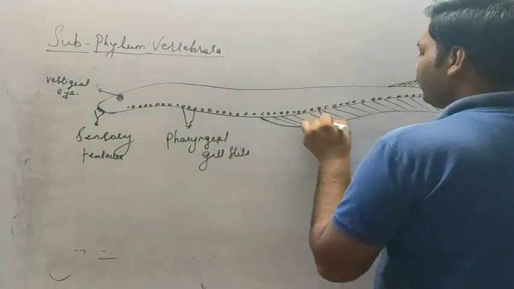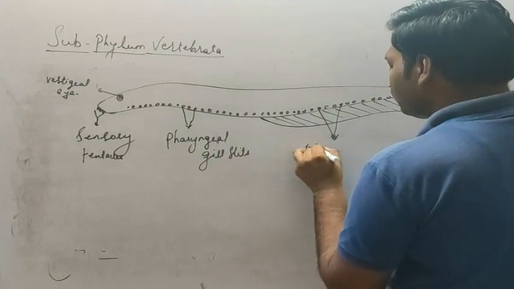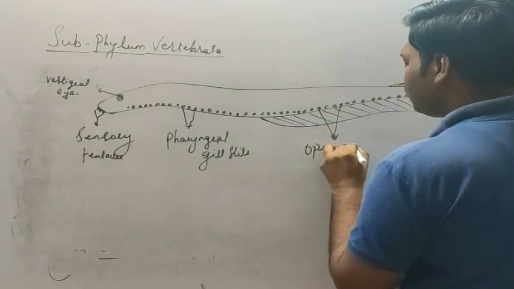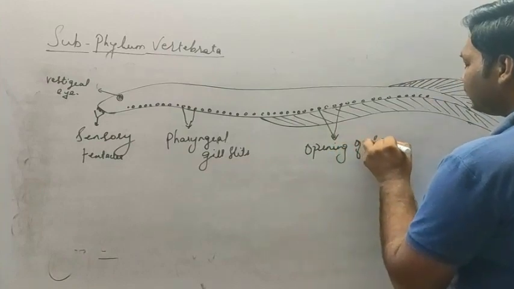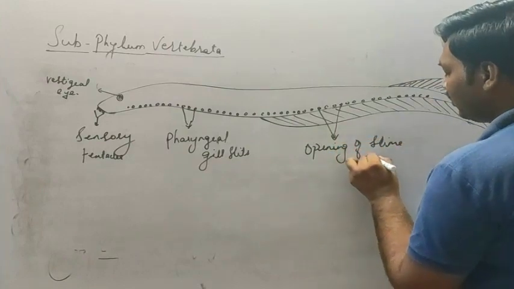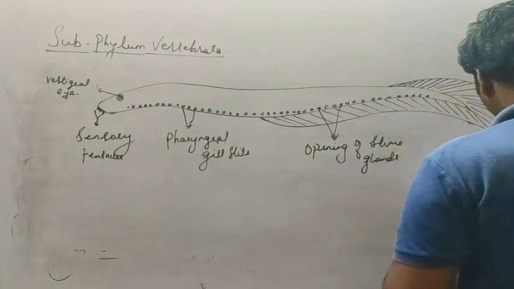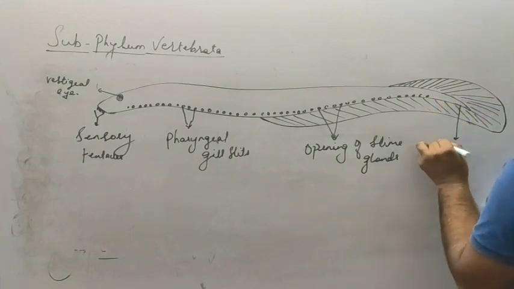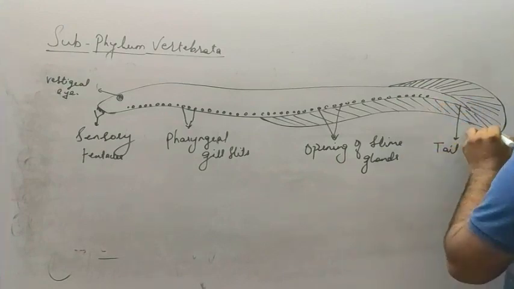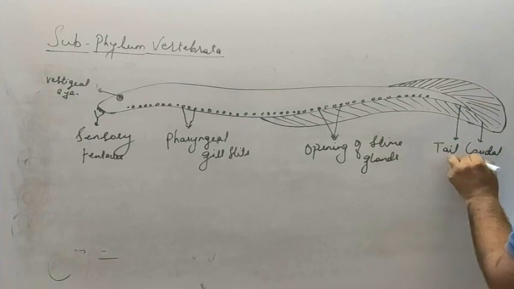These are the opening of slime glands. The next, this is the tail region, and this part of the fin is called caudal fin.